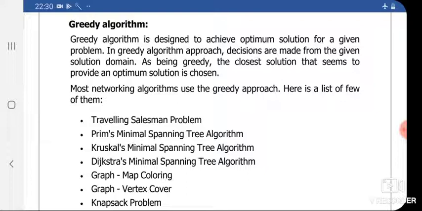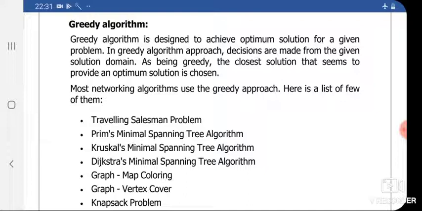These are the problems which are to be solved by using greedy algorithm. In all those algorithms, for a given problem we have multiple solutions, but we try to find the optimal solution. So this is all about greedy algorithm.